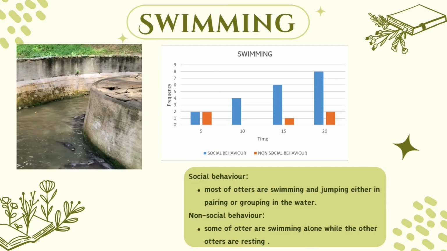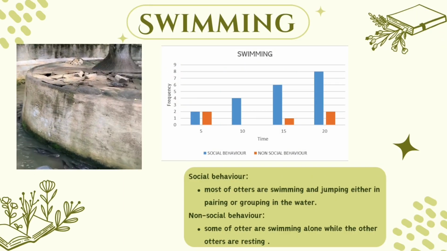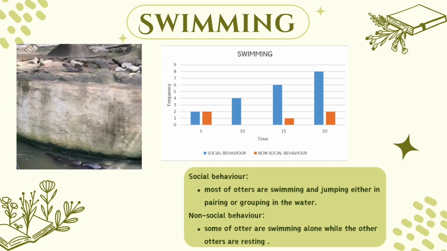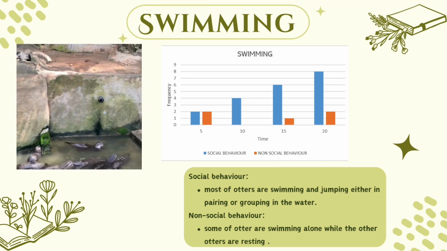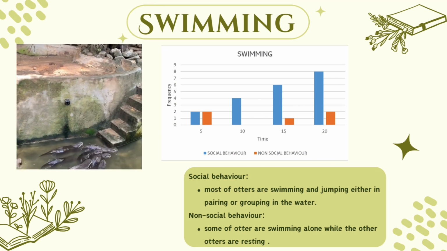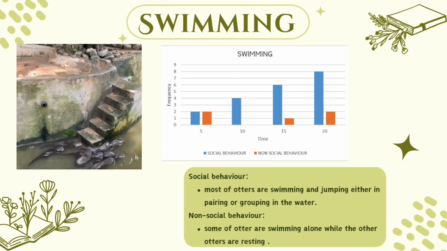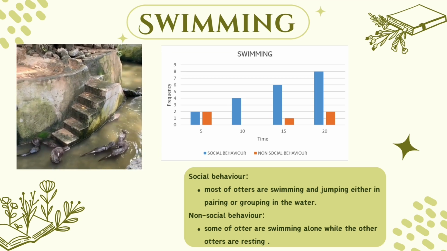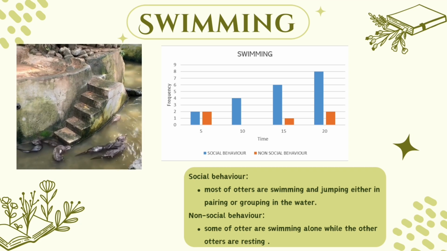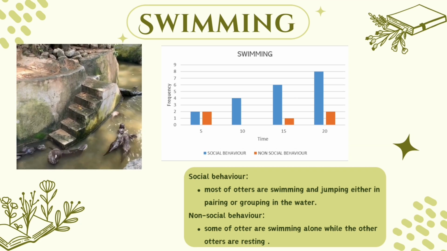Moreover, most of the otters are swimming and jumping either in pairs or groups in the water, but some of the otters are swimming alone while the others are resting. There is an increasing frequency of social behavior, where the otters swim in groups more than alone. This is because the otters are triggered by the tourists and they think that the tourists might harm them if they are alone.